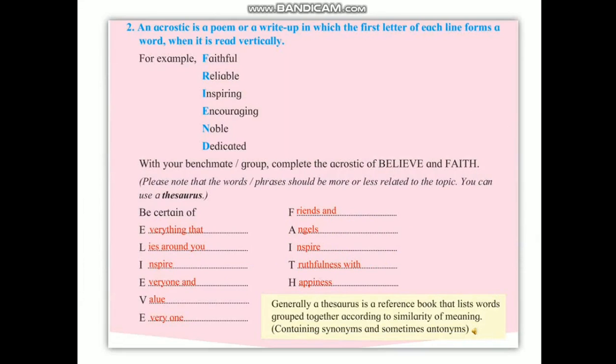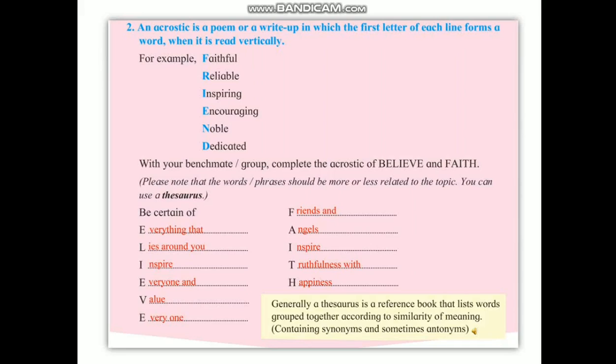The second question is how to write an acrostic. An acrostic is a poem or a write-up in which the first letter of each line forms a word when it is read vertically. One example is given in your textbook about the word friend. F means faithful, R reliable, I inspiring, E encouraging, N noble, D dedicated.